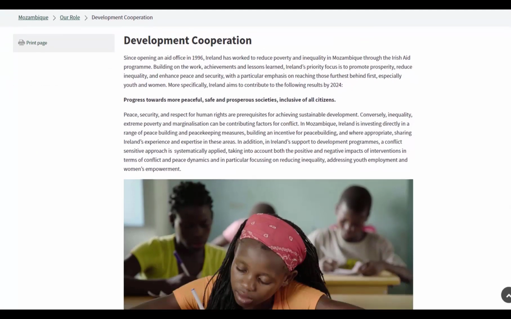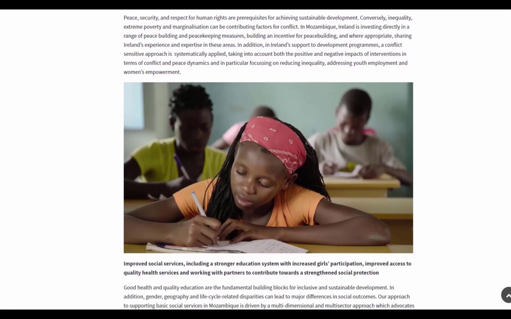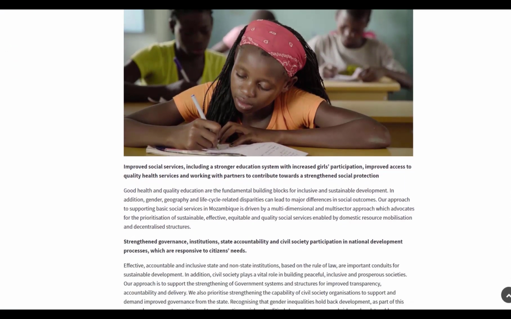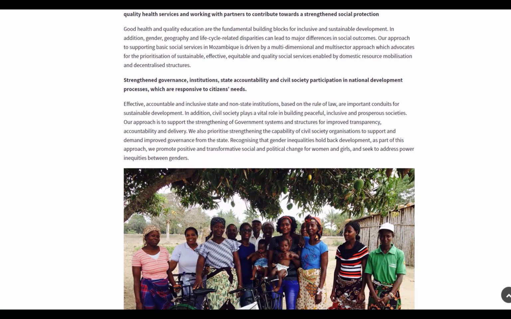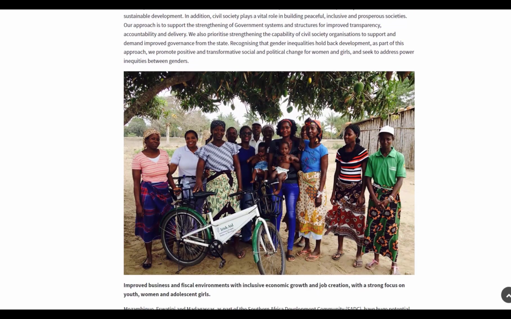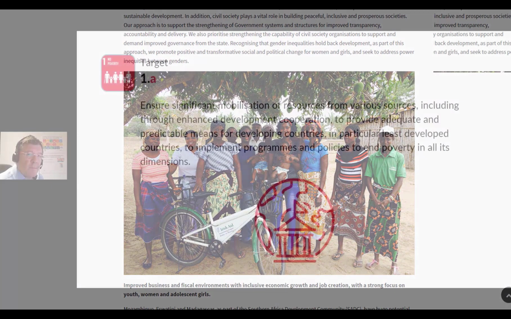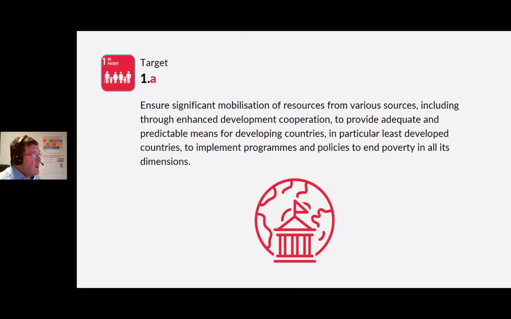I wonder, are you aware that Ireland's development cooperation programme supports long-term development and provides humanitarian assistance in over 80 countries? As an individual, do you know what part you can play in that? Hopefully, when we get into detail in the SDG 1 unit, you will have a better overview of what is being done about it internationally, what we're doing about it in Ireland, and how you can help and get involved yourself.